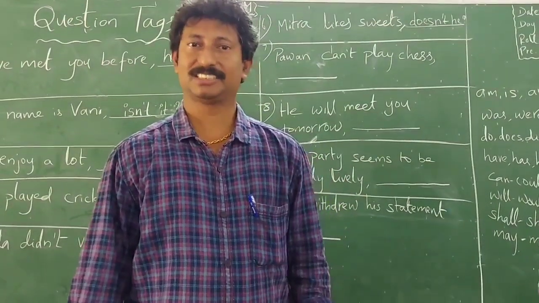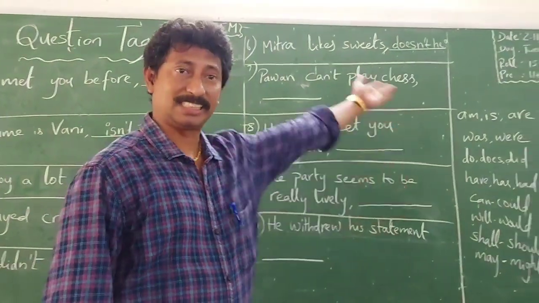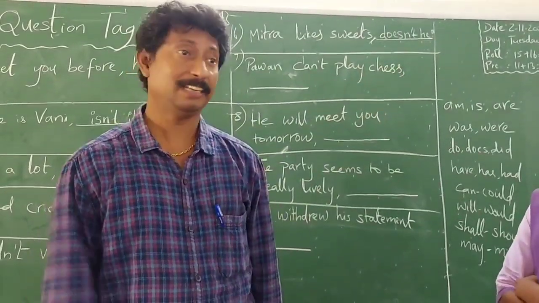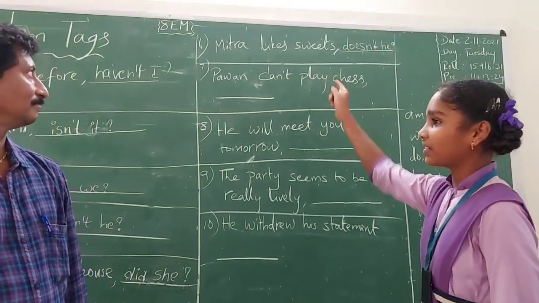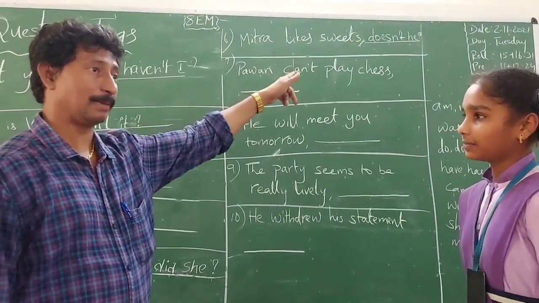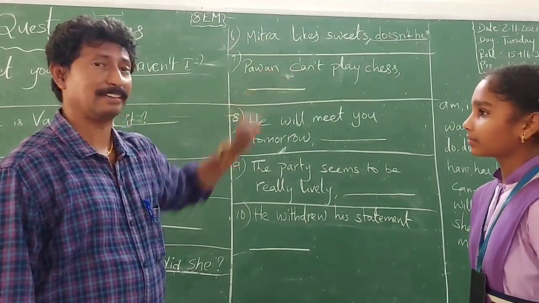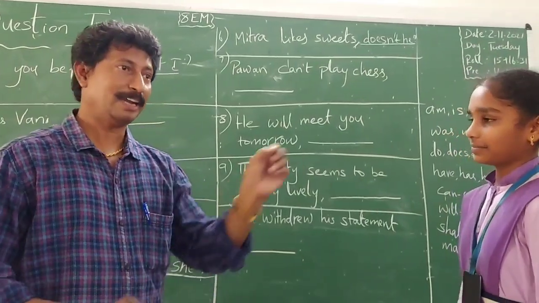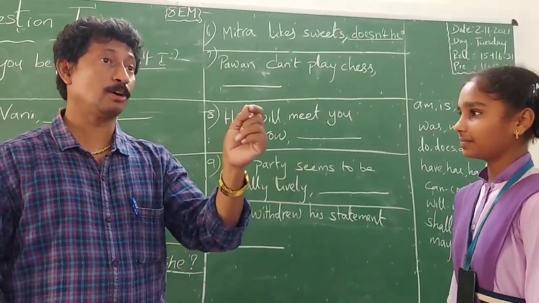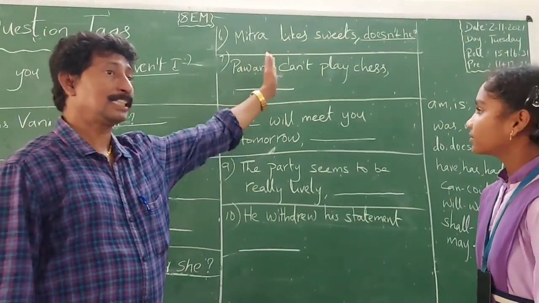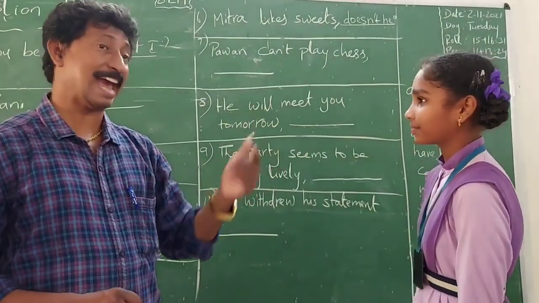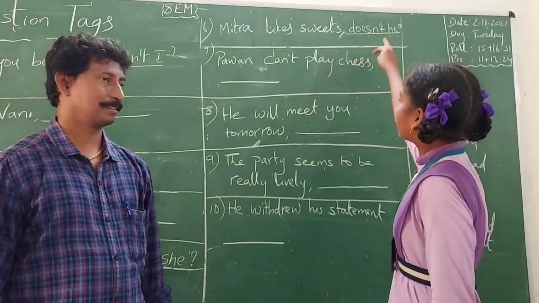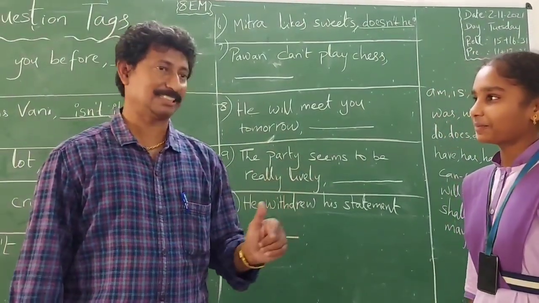Mitra likes sweets, doesn't he? She has written the question tag, doesn't he? Then justify your answer. There is no helping verb, sir. Yes, there is no helping verb. Instead, which kind of verb is there? Likes. So it's a main verb. It's also an action word. Instead of a main verb, which helping verb is taken up by you while writing the question tag? Does not, he said. You are taking does.